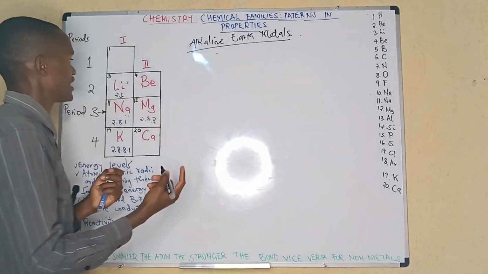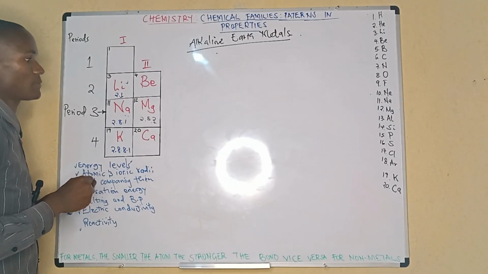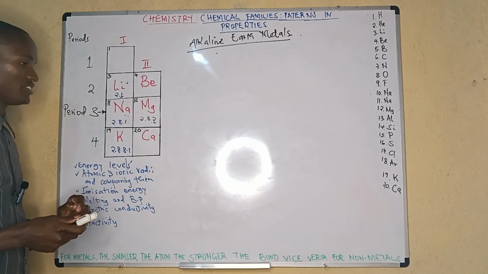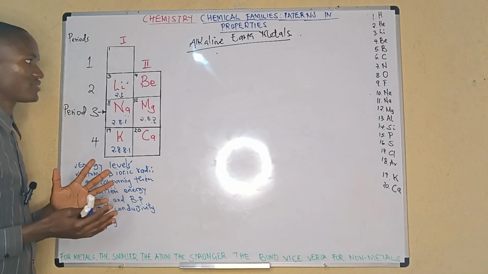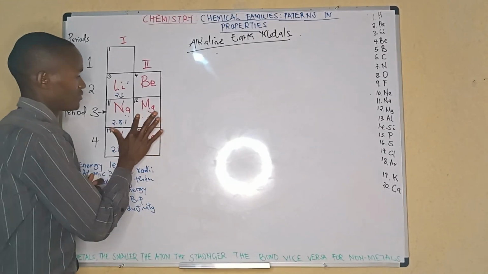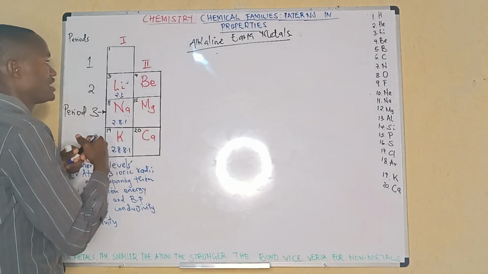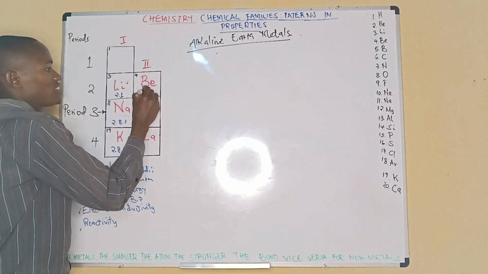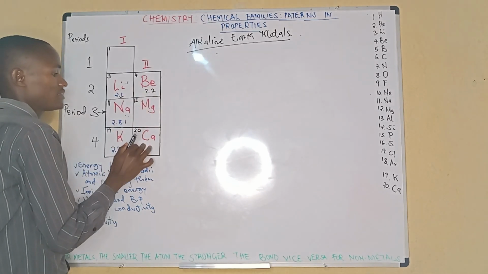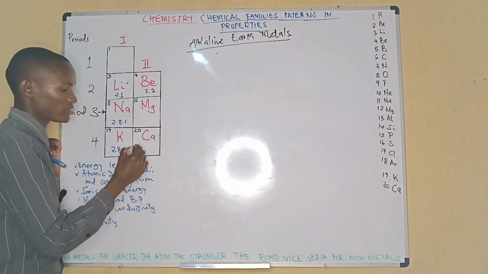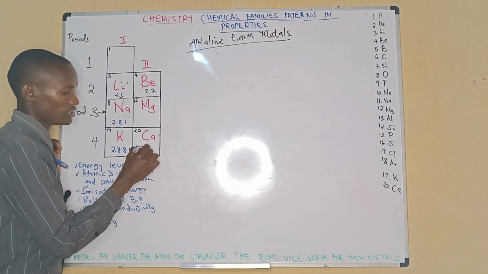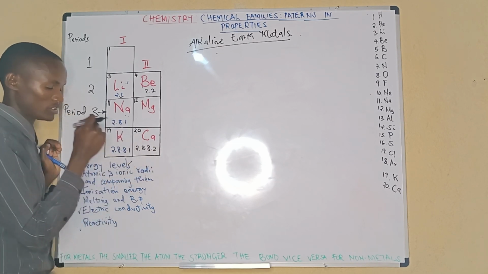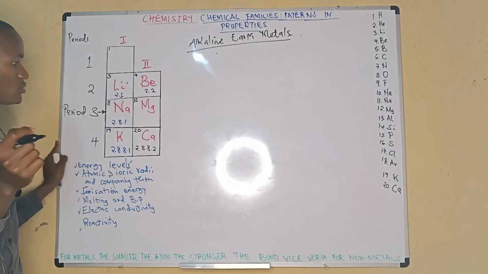Energy levels. Let us compare it by just drawing an atom of beryllium and an atom of calcium and see how the energy levels compare. But even without drawing, we know that beryllium, atomic number 4, has a configuration of 2, 2. Calcium is atomic number 20 with a configuration of 2, 8, 8, 2.